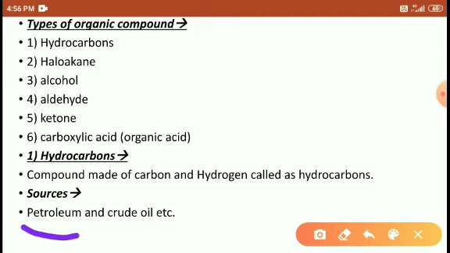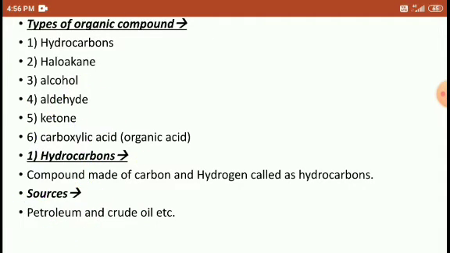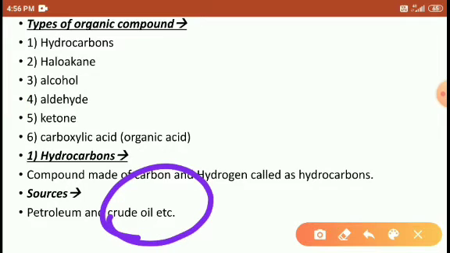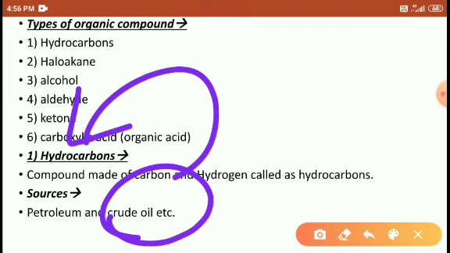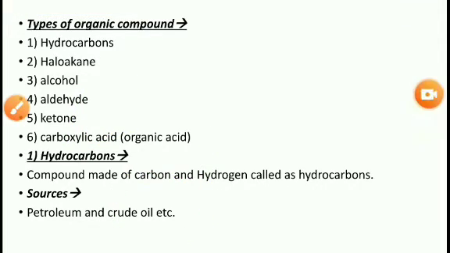So what are the petroleum products? Petroleum contains hydrocarbons: petrol, crude oil, kerosene, etc., and other oils such as anisole, benzene, toluene and phenol. All these oils contain hydrocarbons.